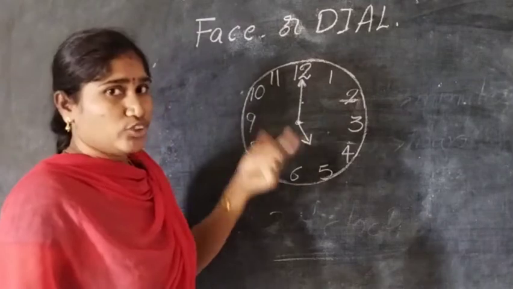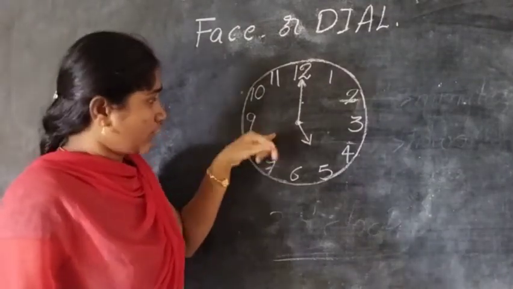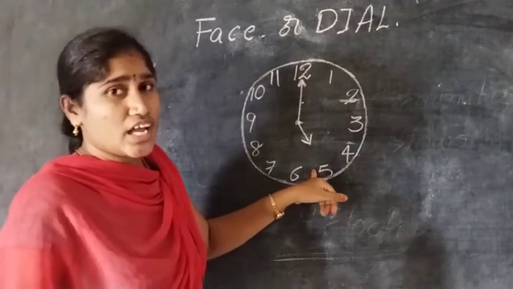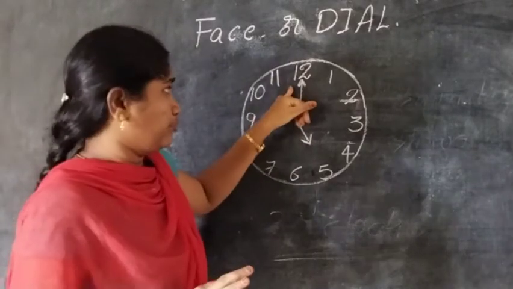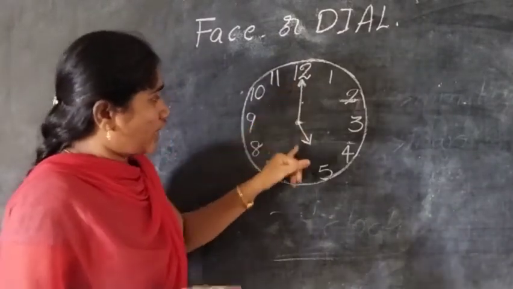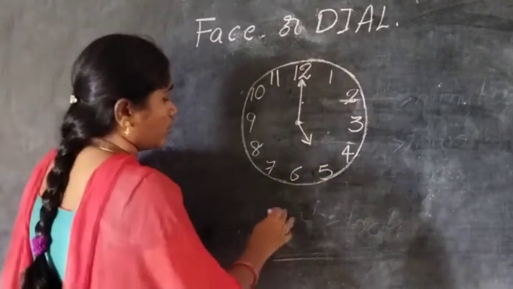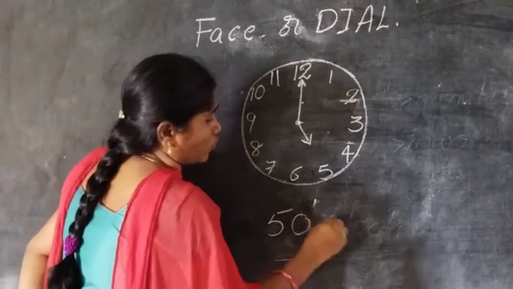Where is it? It is showing 5. Where is the minutes hand? The minutes hand is showing 12, the same as before. The minutes hand is at 12 and the hours hand is at 5. So the time in this clock is 5 o'clock.